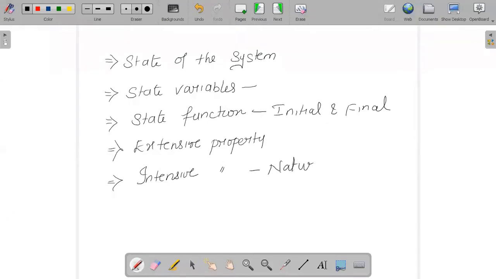So you can easily differentiate between extensive and intensive: extensive depends upon the quantity, intensive depends upon the nature. For extensive property, the nature of the substance does not matter, but for intensive it is very important. For example, density and viscosity are intensive properties.